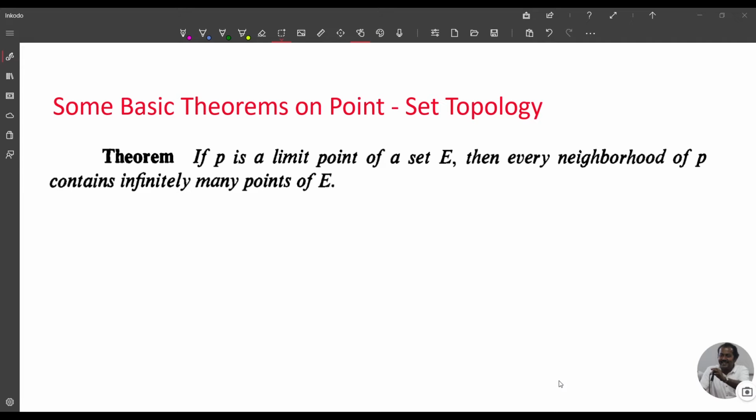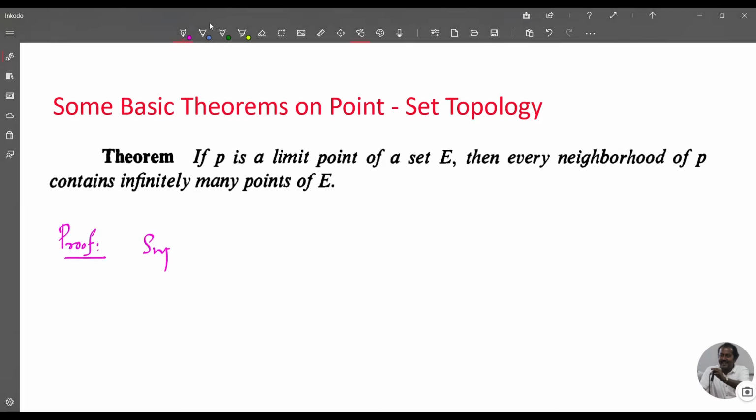Today we discuss some basic theorems on point set topology. The first theorem is: if P is a limit point of a set E, then every neighborhood of P contains infinitely many points of E. The proof is by contradiction method.